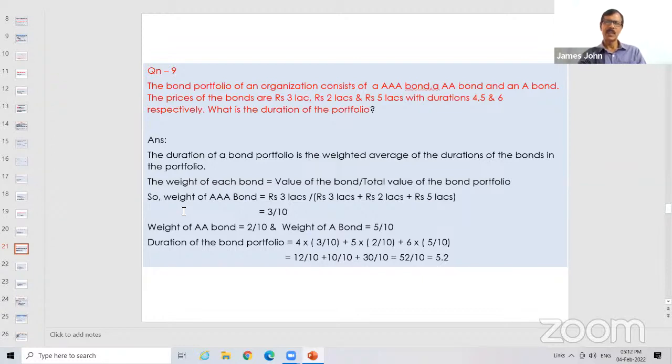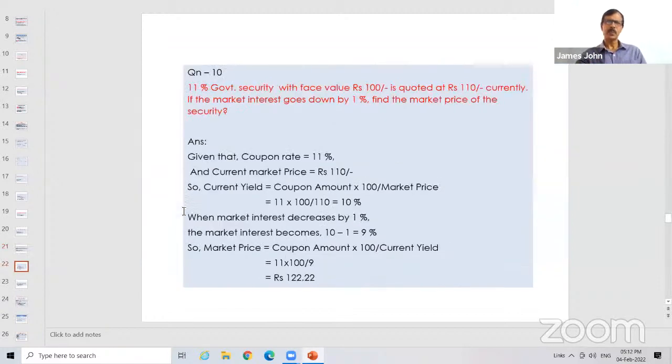Simple mathematics. Why, sir, 10? Because the total investment is 3 lakh plus 2 lakh plus 5 lakh, that is 10. Out of 10, 3 lakh is AAA rated, and the duration of AAA rated is 4. So 3 by 10 into 4. And the 2 lakh is AA rated, and that duration is 5. So 2 by 10 into 5 plus 5 by 10 into 6. Okay, 5.2. Weighted average, that's all.